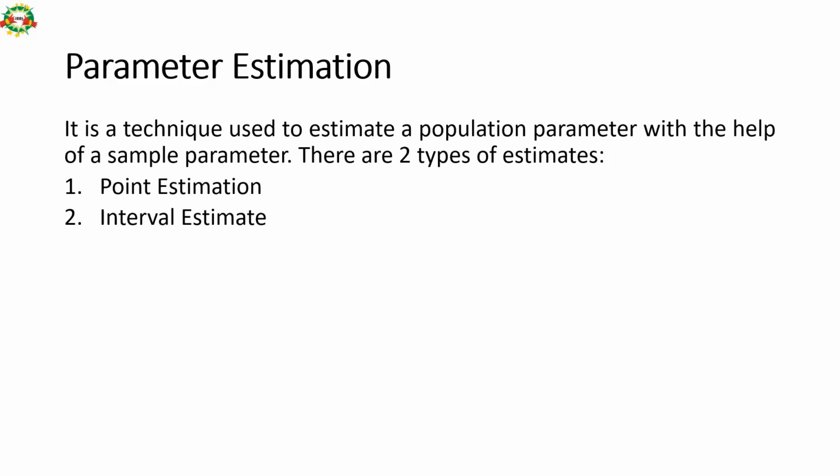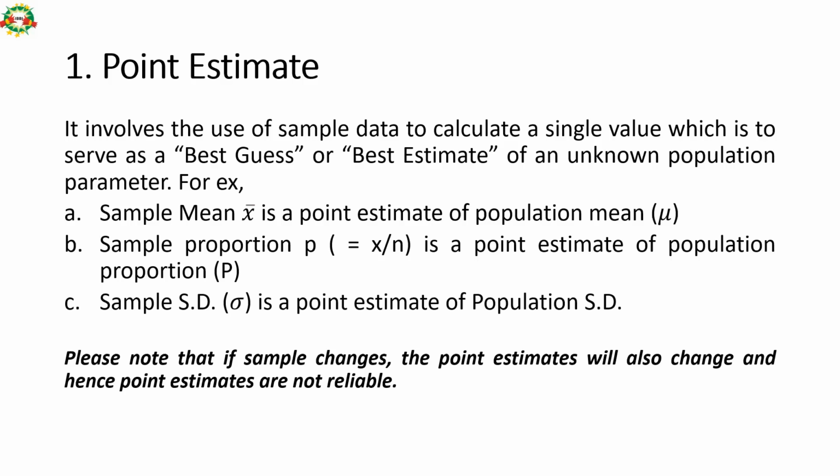Parameter estimation. It is a technique used to estimate a population parameter with the help of a sample parameter. So there are two types of estimates, point estimate and interval estimate. Let us understand each of them one by one. Point estimate: it involves the use of data to calculate a single value which is to serve as the best guess or best estimate of an unknown population parameter.